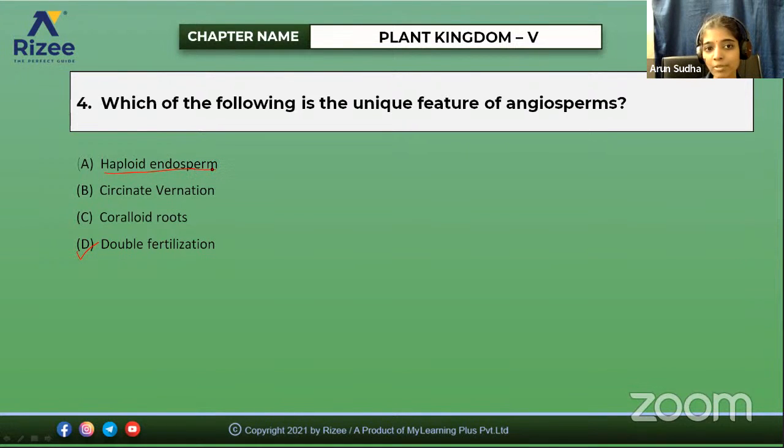It is an important question they may ask. Why is the haploid endosperm formed in gymnosperms? Because in gymnosperms, the endosperm is formed before fertilization. But in angiosperms, the endosperm is formed after fertilization. So that is triploid. This is one of the main differences.